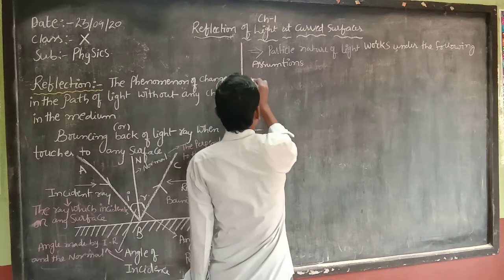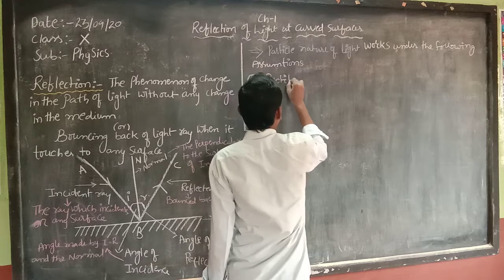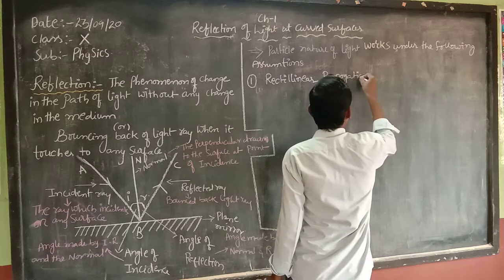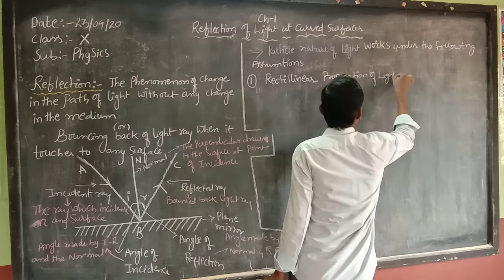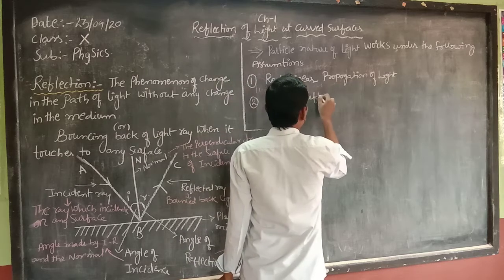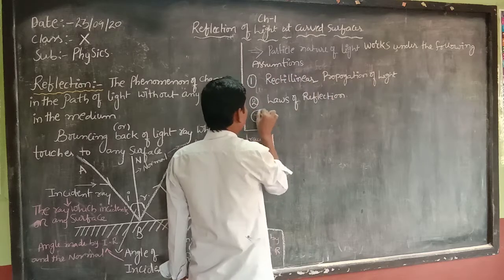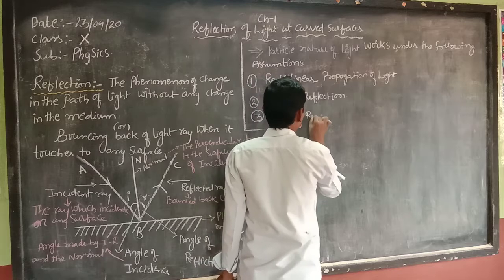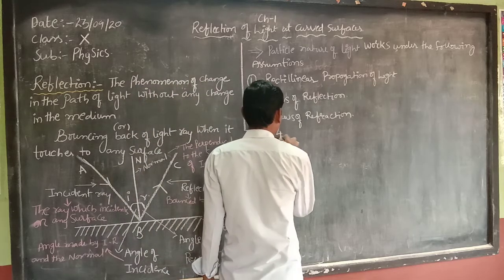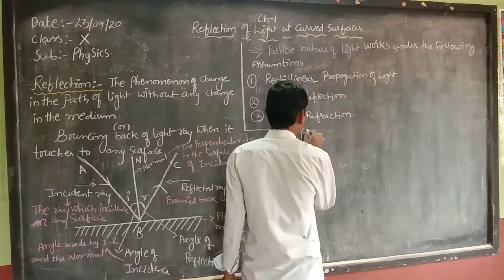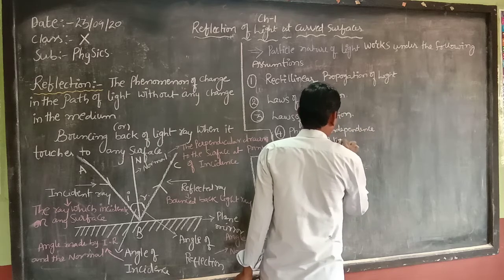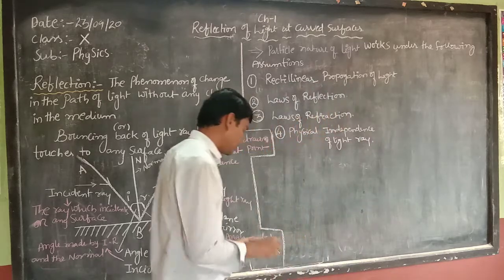What are the assumptions? The first assumption is rectilinear propagation of light, and the second one is laws of reflection, and the third assumption is laws of refraction, and the last and the final one is physical independence of light ray.